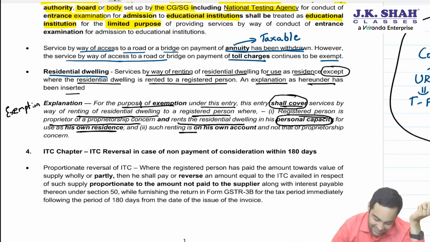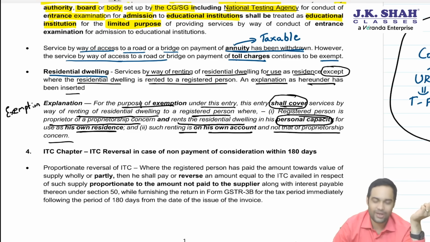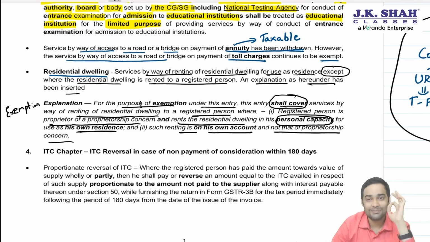And such renting is on his own account and not that of the proprietorship concern. In his personal capacity, he is renting, not the proprietorship concern. Then exemption will be available.